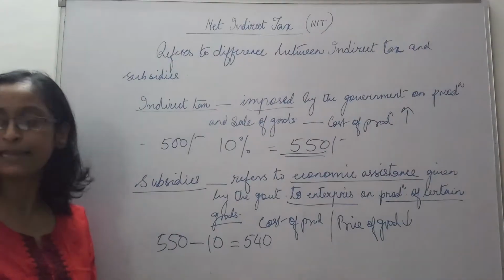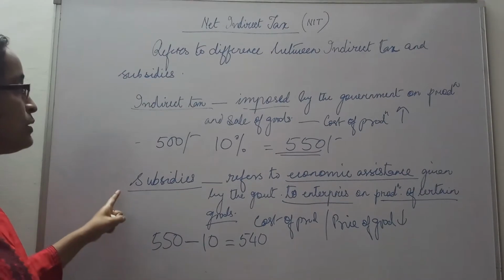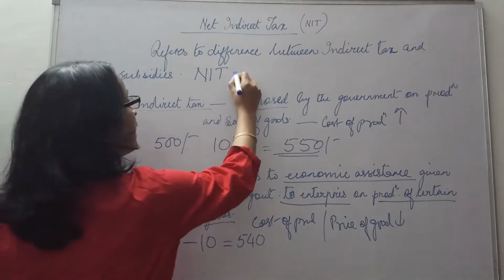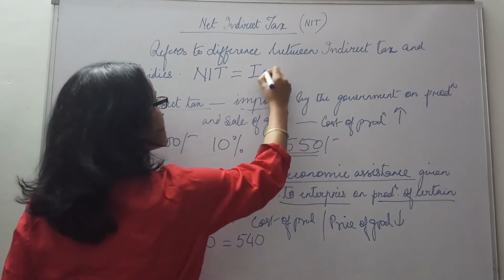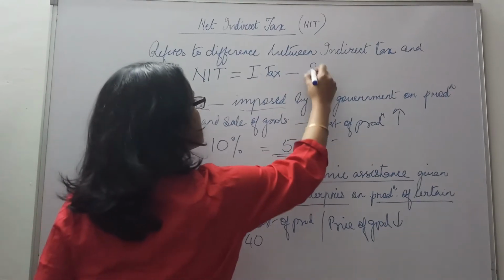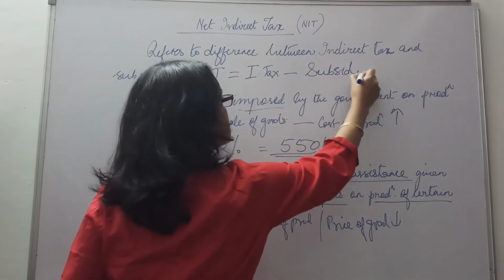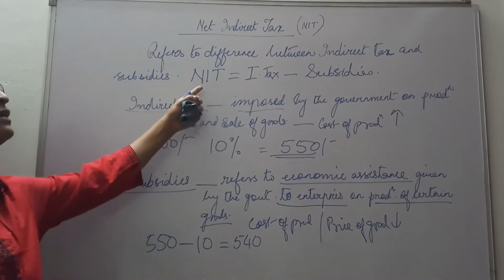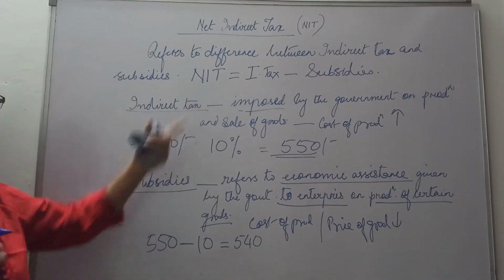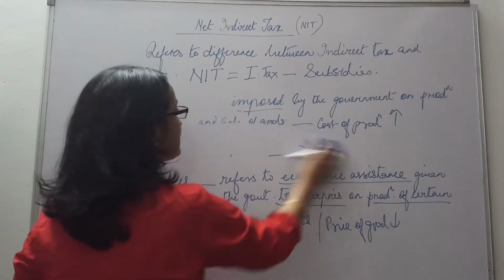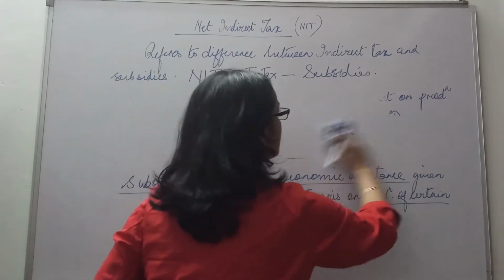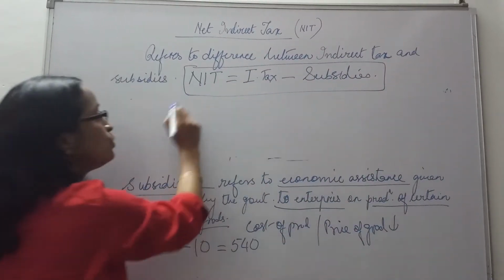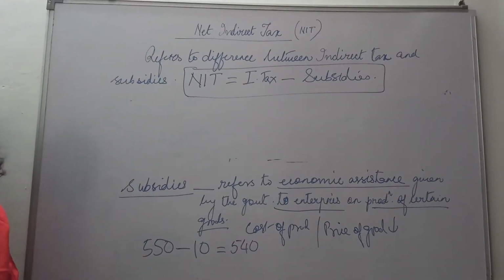Now what is net indirect tax? I hope you have understood this. Coming to net indirect tax, in short we write it NIT. NIT refers to indirect tax minus subsidies. We get the net indirect taxes. Now how is this net indirect tax important? This is very important. What is NIT? NIT equals indirect tax minus subsidy.